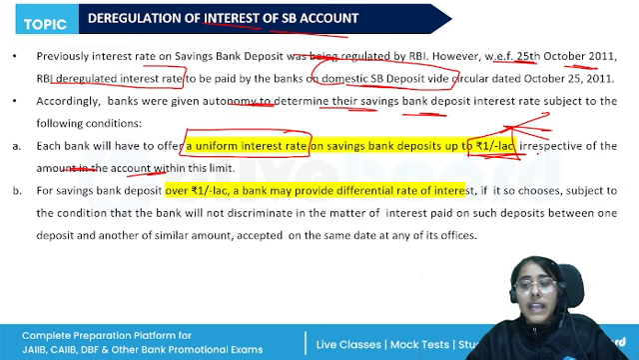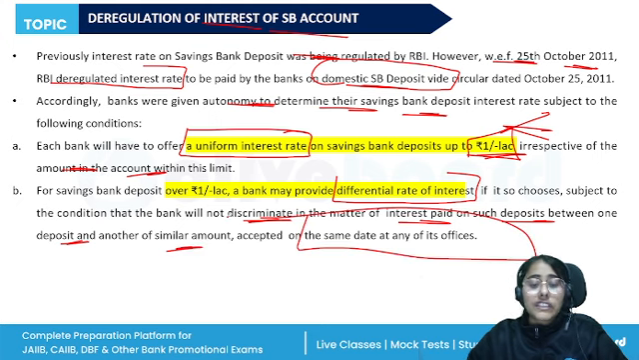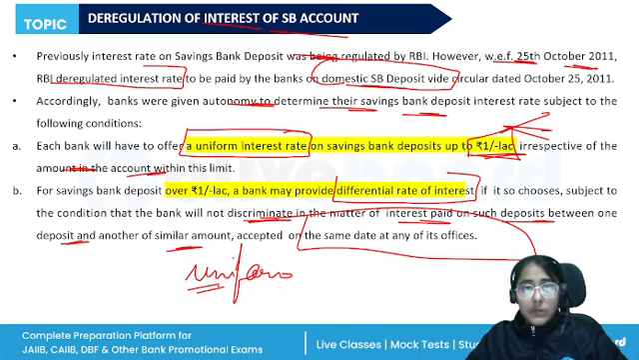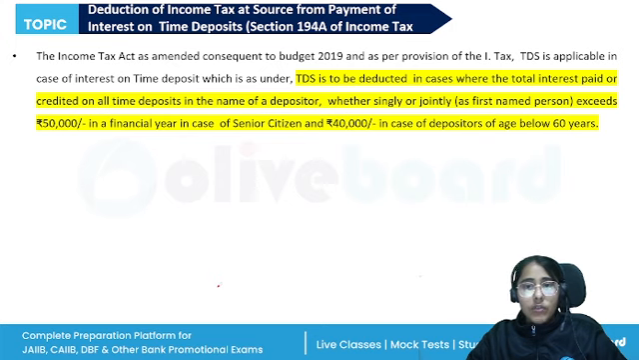And above 1 lakh, the banks may provide differential rates of interest, subject to the condition that the bank will not discriminate in the matter of interest paid between one deposit and another on the same date at any of its offices. So uniform rates have to be followed by the banks. Banks are not going to discriminate between two customers having the same deposits in the savings bank deposit account. All right. Then if we move on to the term deposits.